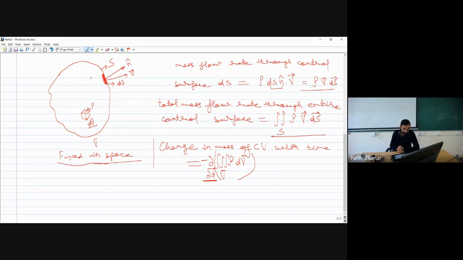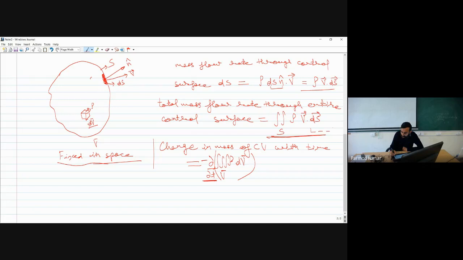So if our velocity vector is in outward normal direction, it means mass is going out of the control volume. So whatever the rate of change of mass of control volume we will be having, that will actually have a negative sign, because mass of the control volume will be decreasing.